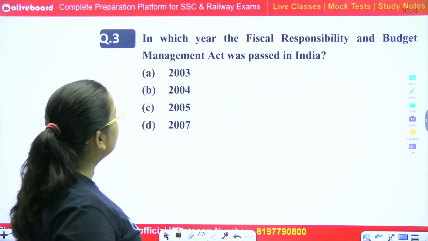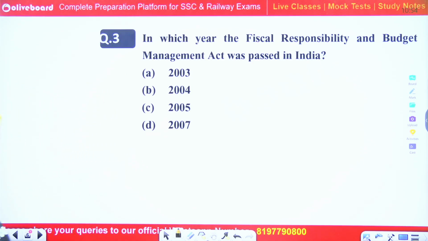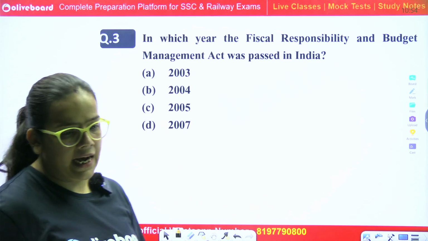In which year was the Fiscal Responsibility and Budget Management Act passed in India? Any answers? The correct answer is August 2003, option number A. In August 2003 the Fiscal Responsibility and Budget Management Act was passed in India.